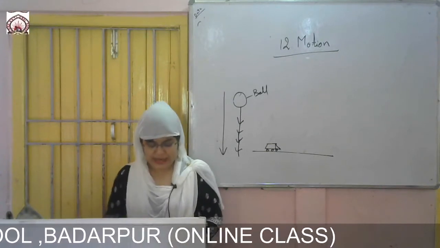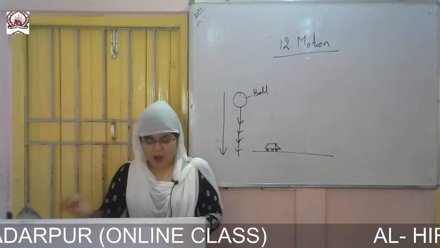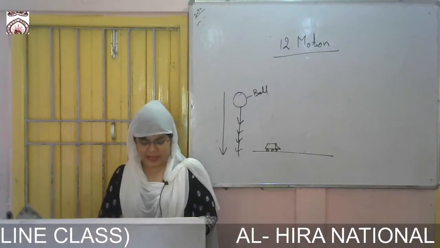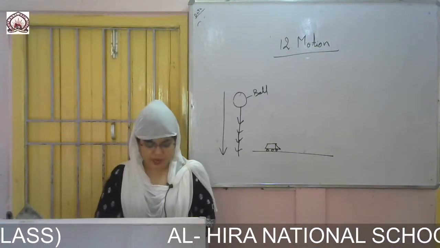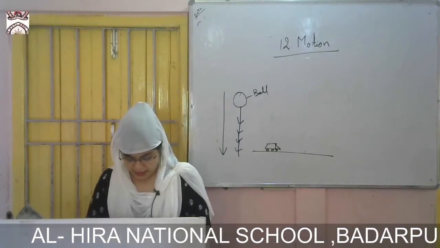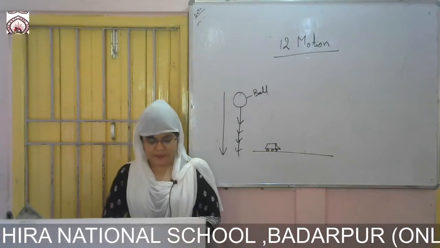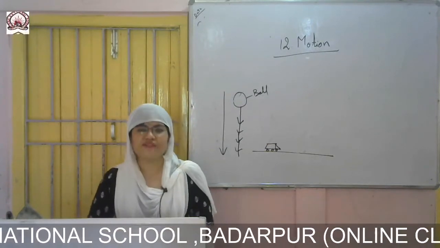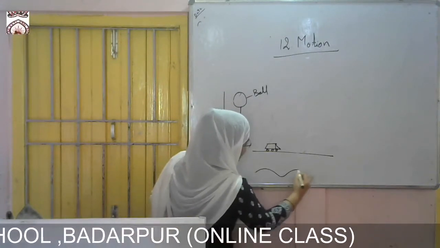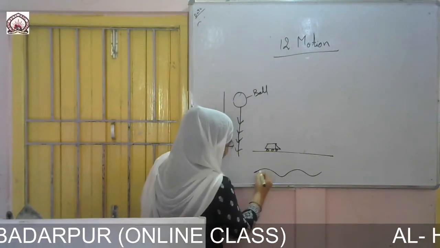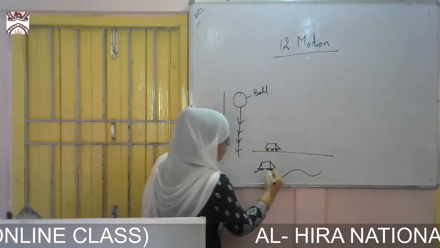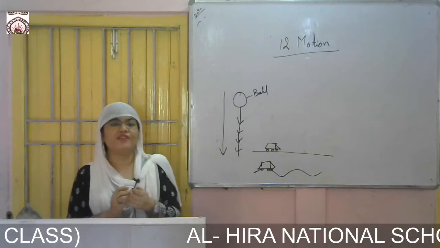Now when you fling a ball from the roof of a house, the ball follows a curved path. This is called curvilinear motion. The motion of a baseball hit in the air, a car negotiating a bend, or a man walking along a curved path is curvilinear. Suppose the same car is moving on a curved road. That is a curvilinear motion.